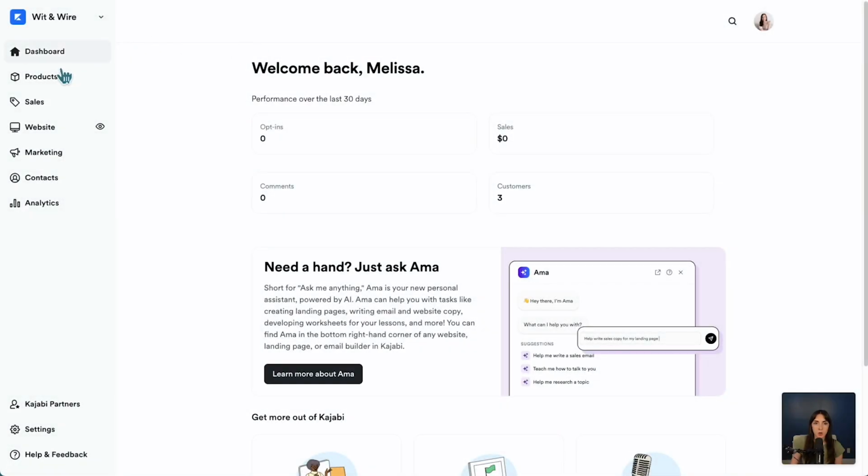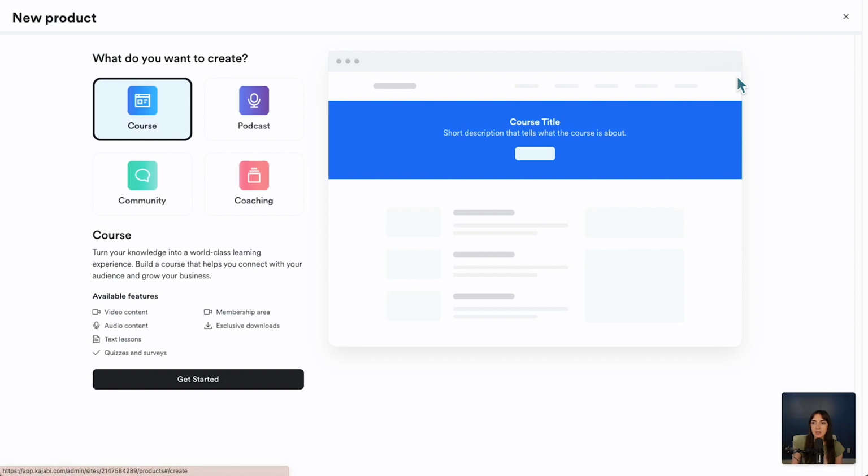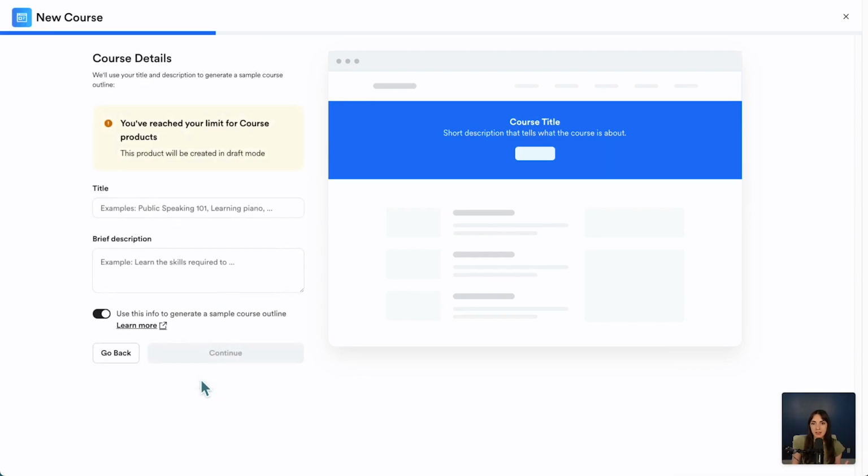So from the dashboard, we're going to click Products along the side. And this is where you can see your existing products or add a new product. These are the 4 product types as of the time of this recording. I'm going to add a course and click Get Started. And based on the plan that I'm on, you can see I've reached my limit. It'll be in draft mode, but that works perfectly for me.